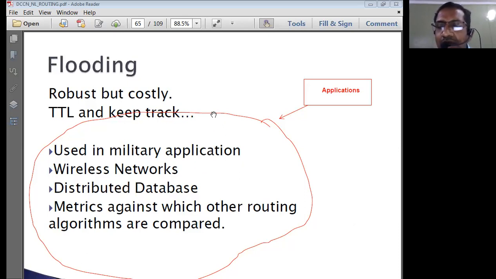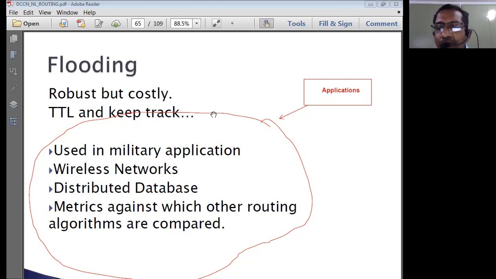Robust means what? What is our target? What is our agenda? We have to transmit the packet to the destination. If you are able to transmit the packet to the destination correctly in spite of problems, then it is known as robustness. Therefore, the system is robust. In spite of problems means what?